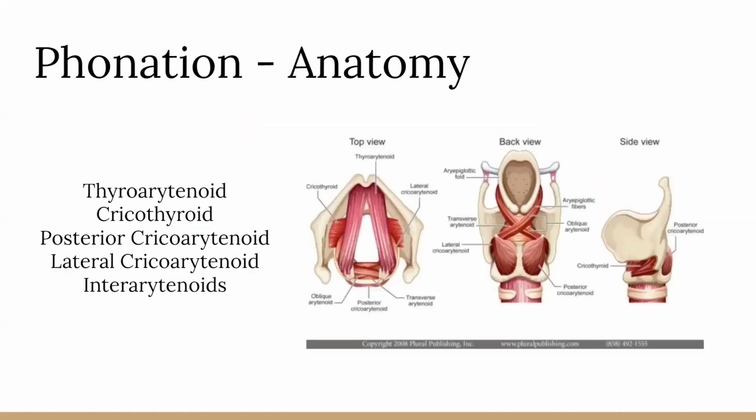These are the major muscles of the larynx or the phonatory system. They will move the cartilages, which then affect the vocal folds, and then the thyroarytenoid muscle also makes up part of the vocal fold mass.